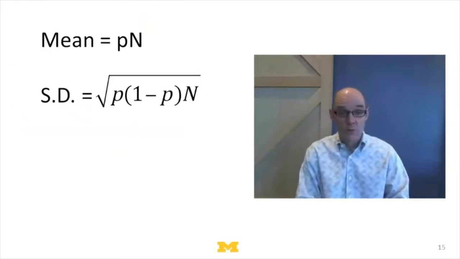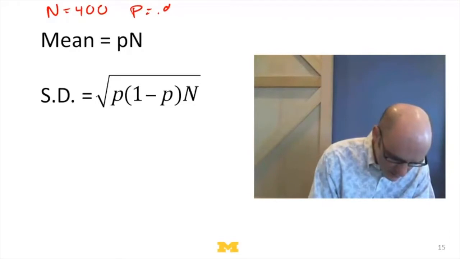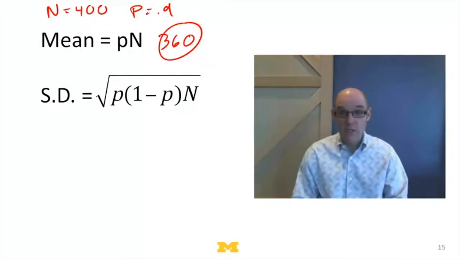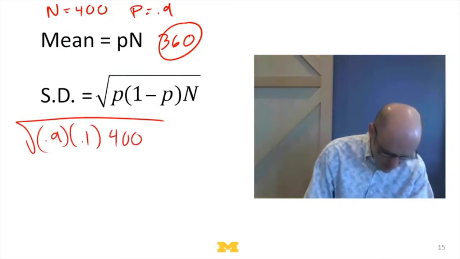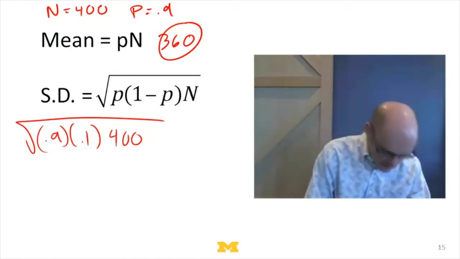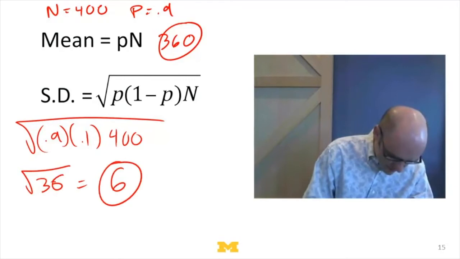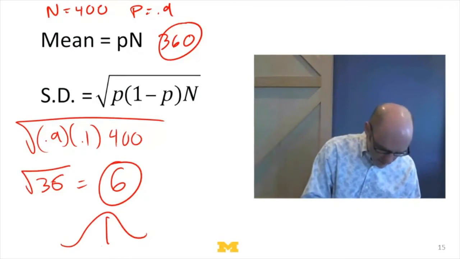Okay, well, look, we've got a formula, right? Remember, so N was 400 and P was 0.9. So P times N is 360. That's our mean. Now, the standard deviation we can solve for pretty easily. That's just the square root of P, which is 0.9, times 1 minus P, which is 0.1, times N, which is 400. So if we multiply that out, that's 0.9 times 0.1 times 400. 0.1 times 400 is 40, times 0.9 is 36. So that's just the square root of 36, which is 6. So 6 is our standard deviation. So now I know I've got a bell curve with a mean of 360 and a standard deviation of 6.